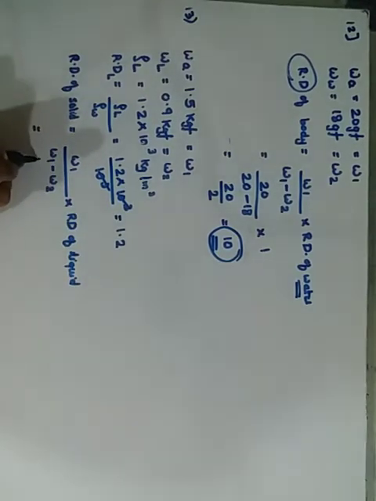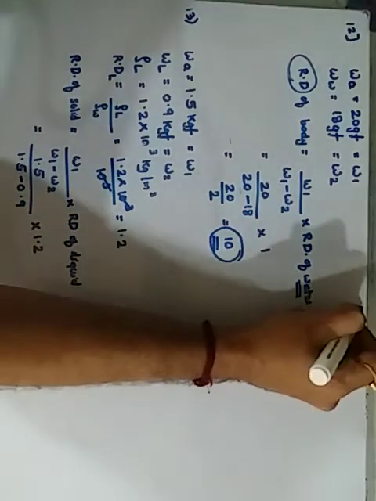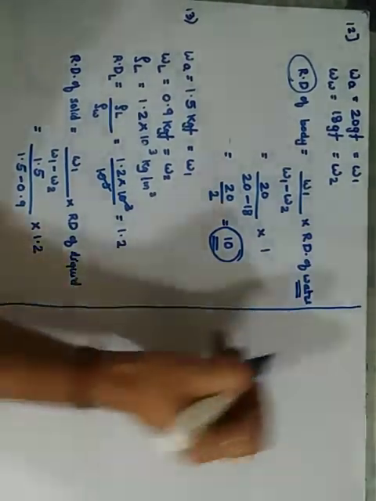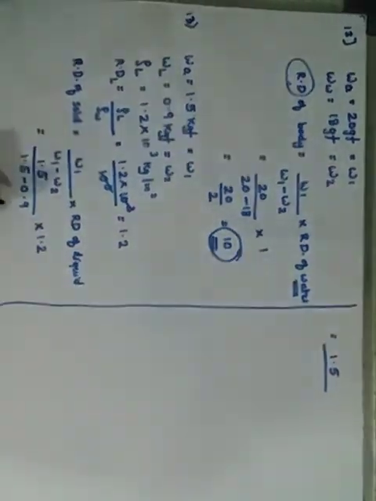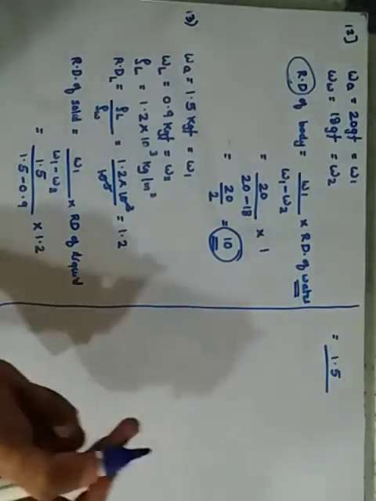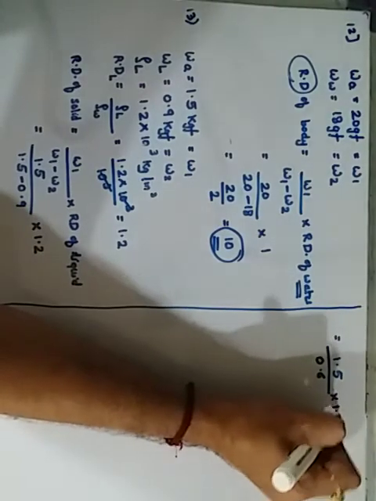So that is 1.5 upon 1.5 minus 0.9, into 1.2. In the calculation, 1.5 stays as it is, upon 1.5 minus 0.9, which is 0.6, into 1.2.